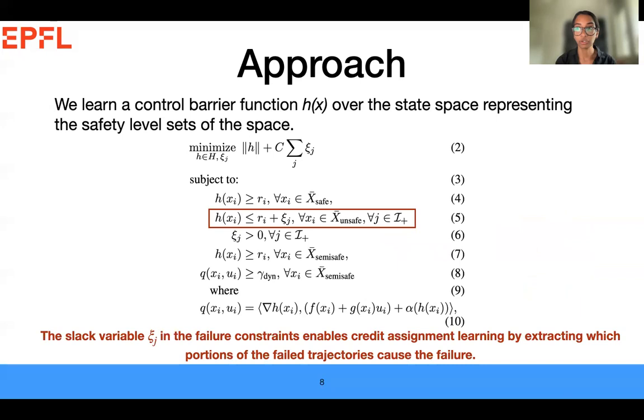To do so, we introduce slack variables in the failure constraints that enable credit assignment learning by extracting which portions of the fail trajectory cause the failure. By allowing slack in the failure constraints, we can still label the safe parts of the failure demonstrations, which overlap with other safe demonstrations, as safe.